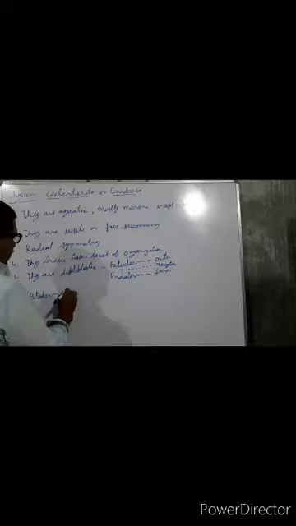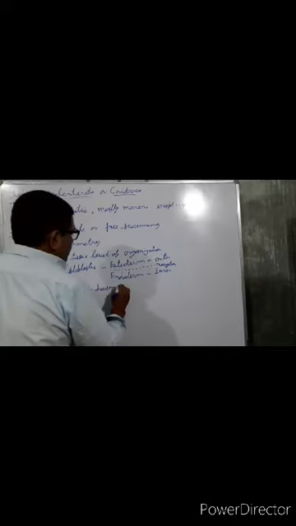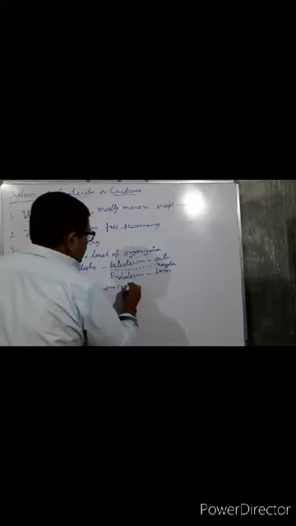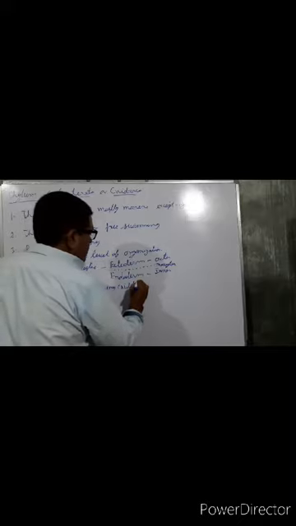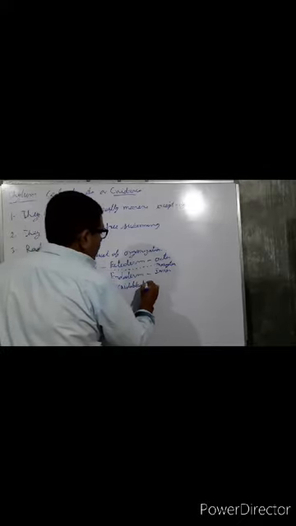And the sixth point is they have mainly the ectoderm and the tentacles, having nidoblast cells.